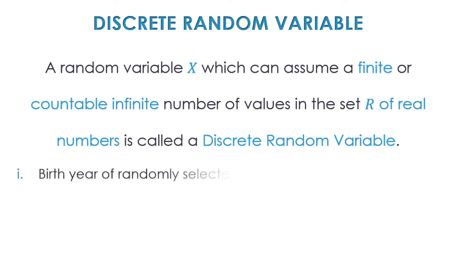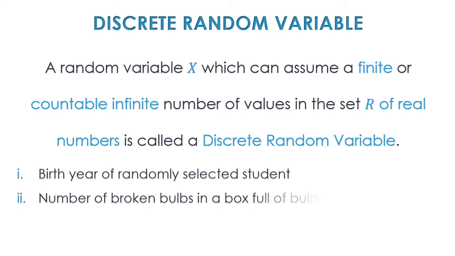If you want examples of these discrete random variables, I can exemplify them. The birth year of a randomly selected student. Year I am talking about. It is either 95, 2000, 2005, 2010, 15, 20. It is an exact year. So that's a discrete random variable. Then the number of broken bulbs in a box full of bulbs. There could be 50, 100, 2000 bulbs in a box. But the number of broken bulbs is always countable.